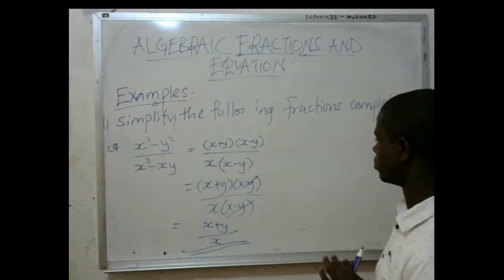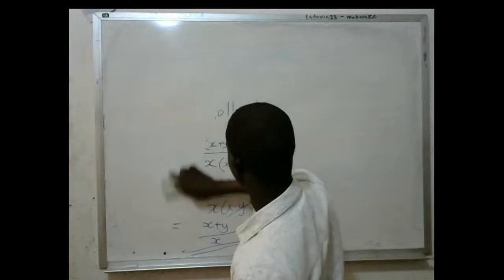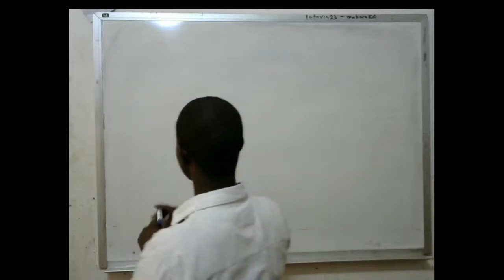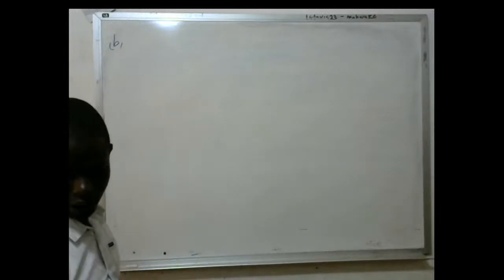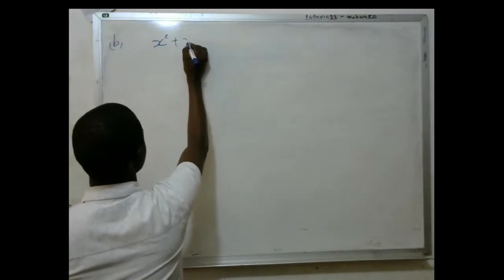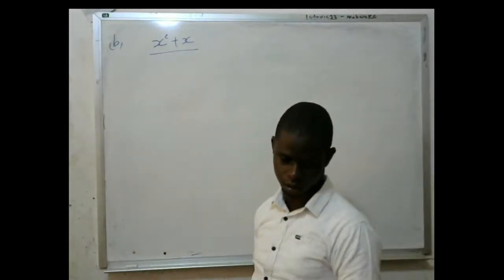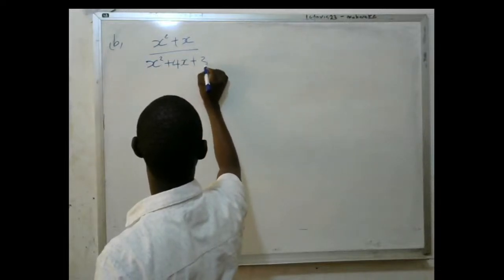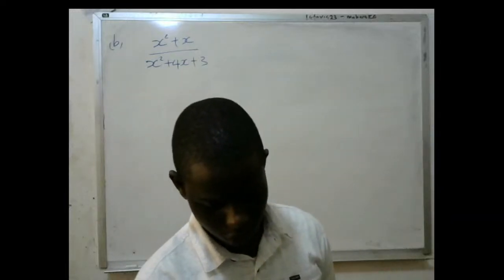Now let us proceed to example 2. Allow me to clean this chalkboard and we proceed to example 2 or part B. That has been part A. Now we are proceeding to part B. We are also going to simplify this. What are you going to simplify? It is x squared plus x over x squared plus 4x plus 3. That is the fraction that we're going to deal with.